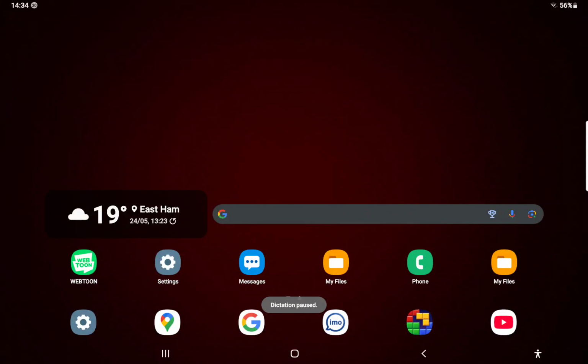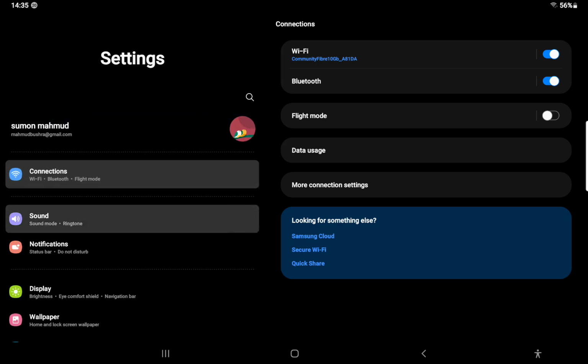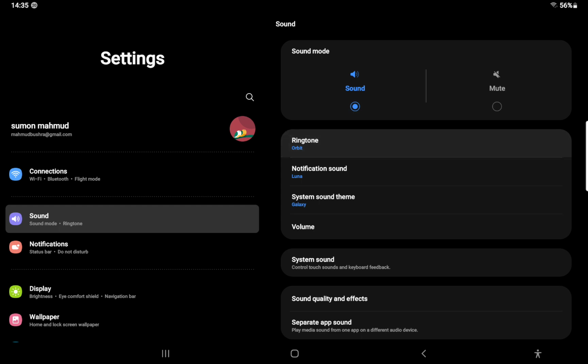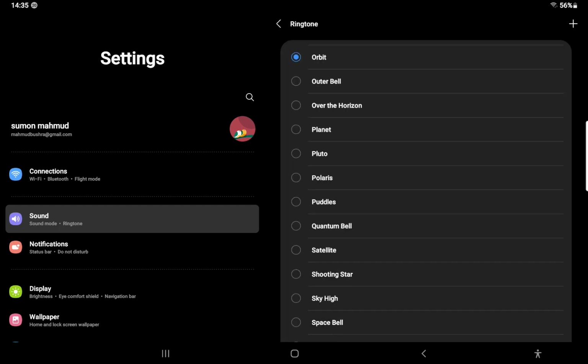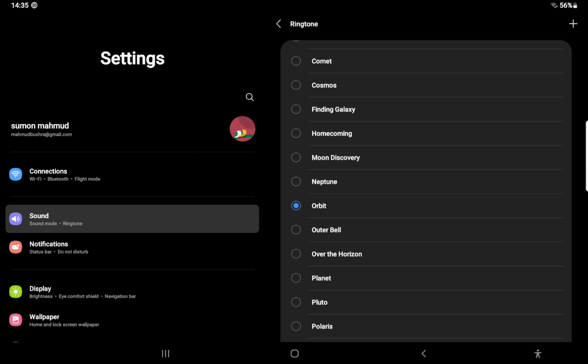Guys, today I'm going to show you how to change the ringtone on the Samsung Galaxy Tab S5e. Go to settings. In settings, tap on sounds, tap on ringtone. You can change the ringtone here. So for example, this one.